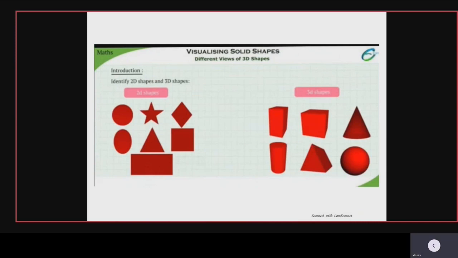We have how many shapes here? Totally, we learned in our previous lesson that we have 2D shapes and 3D shapes. So when you trace the 3D shapes, you get the 2D shapes here. When you draw it on paper, you get these 2D shapes, and the 3D shapes can also be drawn. You will have different kinds of shapes here.